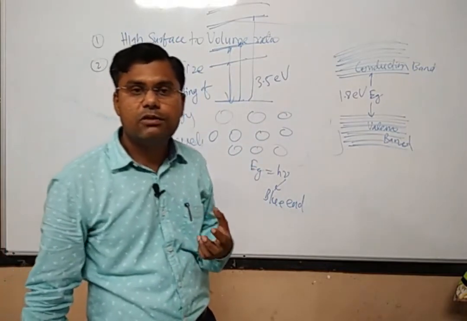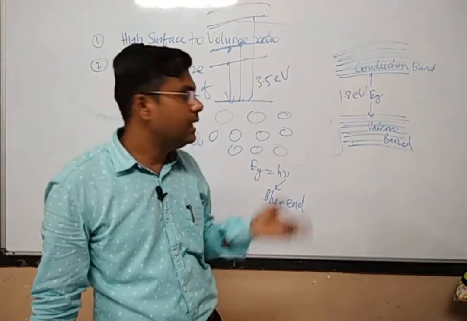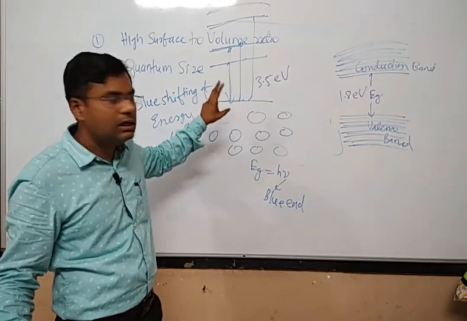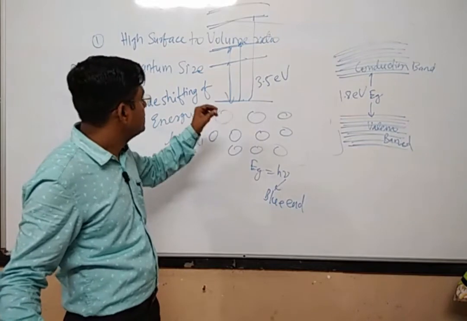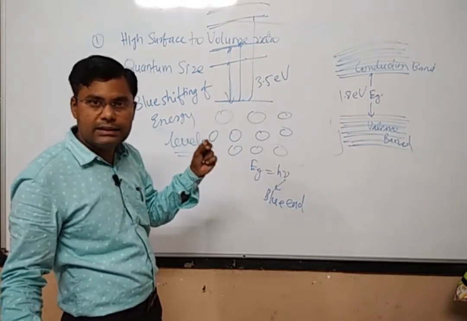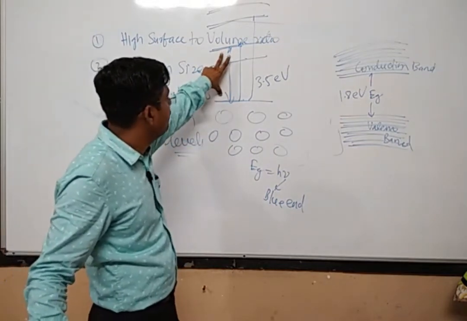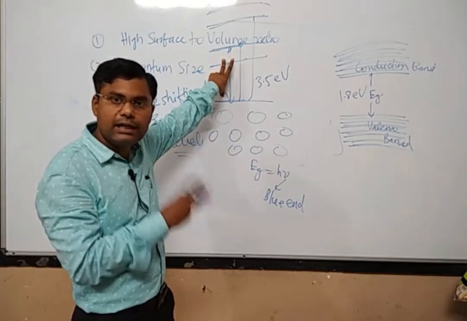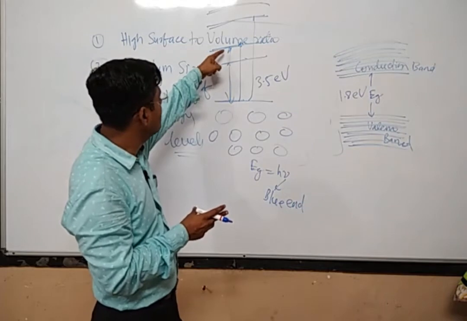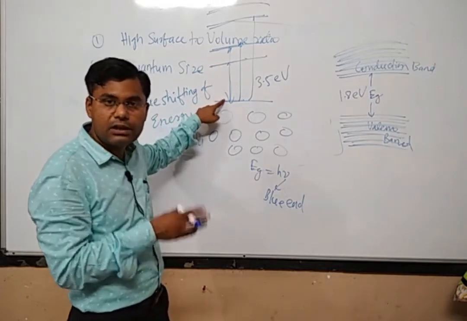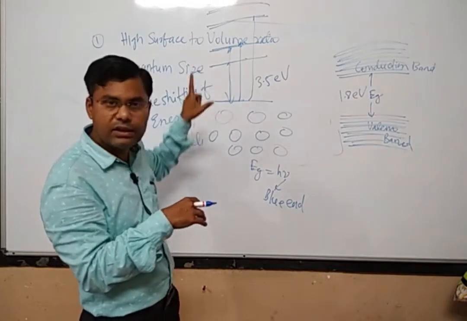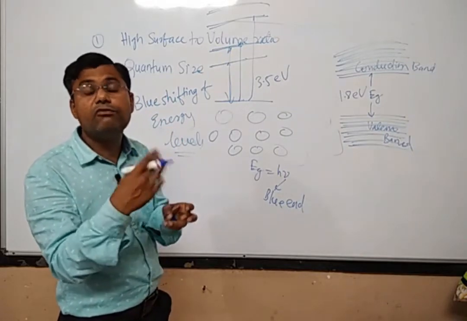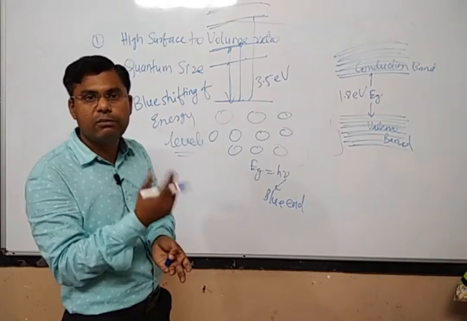Whatever different colors of gold nanoparticles you see, that is only because of this. Whenever you make the quantum dots of gold or silver nanoparticles, the size of the quantum particle will be small, and therefore the energy levels will be very well separated. They will be like the energy levels of individual atoms. Whenever the electron makes a transition from one level to another, depending on the size, the energy level will be fixed. So depending on the size, the color of that particular gold material will be fixed.